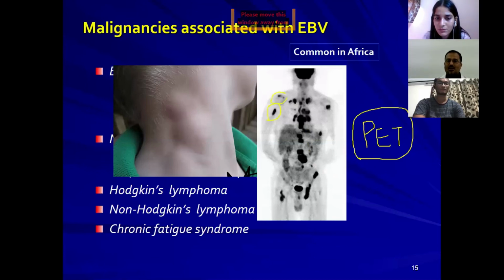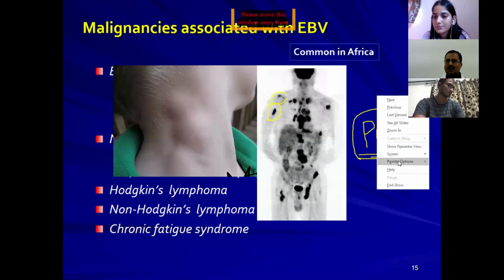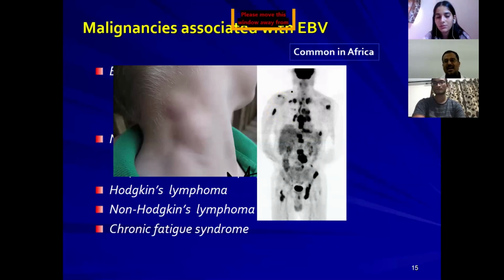See, these are all the enlargements of lymph nodes in the entire body. That is possible only by PET scan. We have CT scan, we have MRI scan, and the last one is positron emission tomographic scan, where a radioactive substance is used. So this is the PET scan appearance of a person suffering with Hodgkin's or non-Hodgkin's lymphoma.